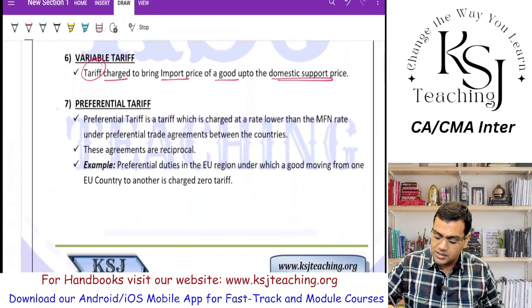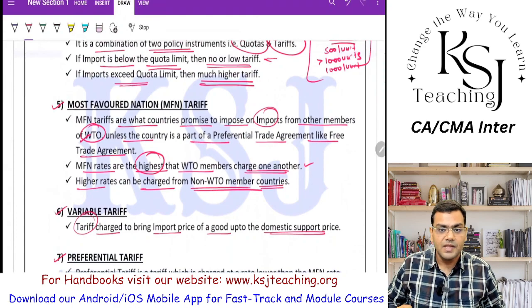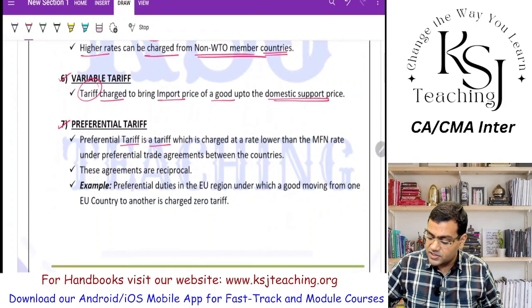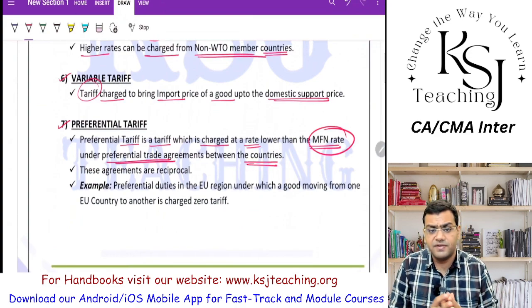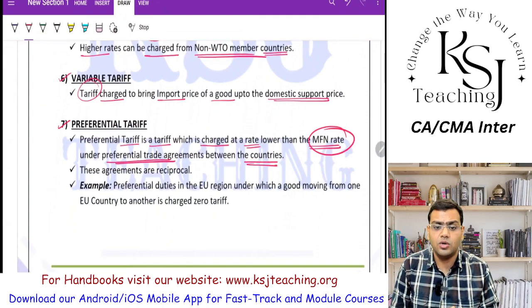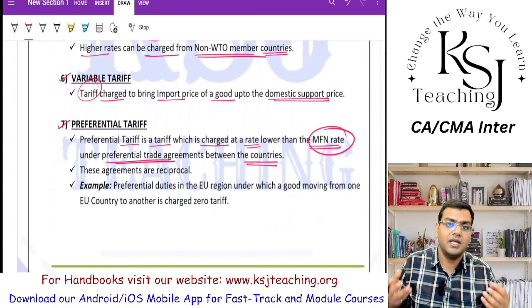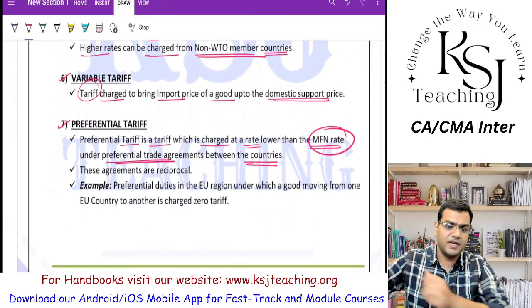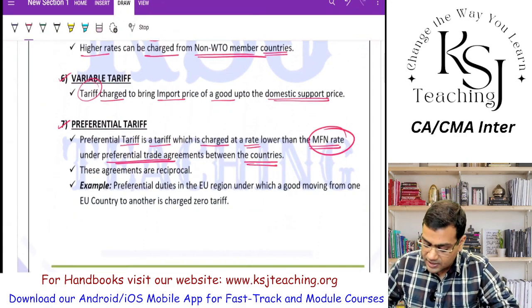Now, the next one is the preferential trade. This is what we were talking about when we discussed the MFN, right? Now, the preferential tariff is a tariff which is charged at a rate lower than the MFN rate under the preferential trade agreement between the countries. So it is a rate which is much lower than the MFN rate. The two countries can enter into a preferential trade agreement, that there will be no tariff on the import from that country, or there will be a tariff at a very low rate, because these countries are good friends. They want to maintain good relations. They want to have good international trade, right? So that is known as preferential tariff.